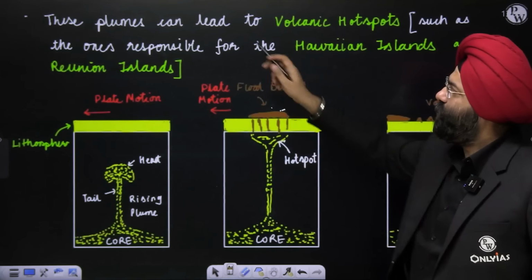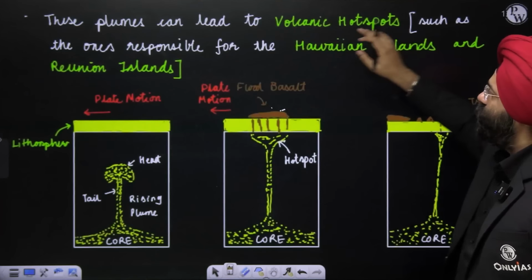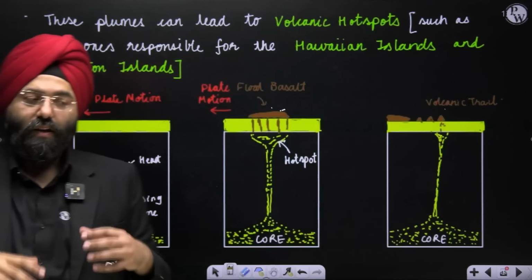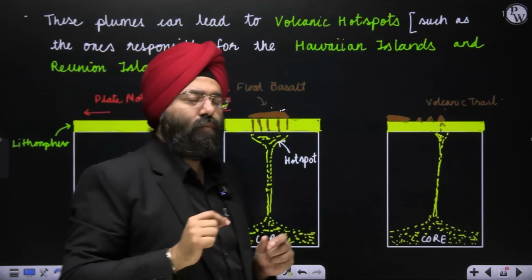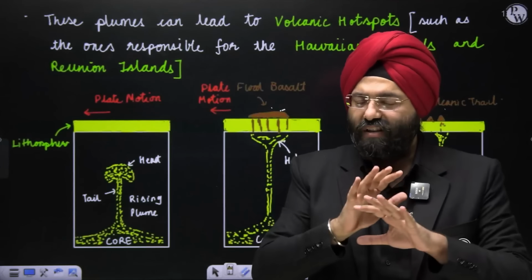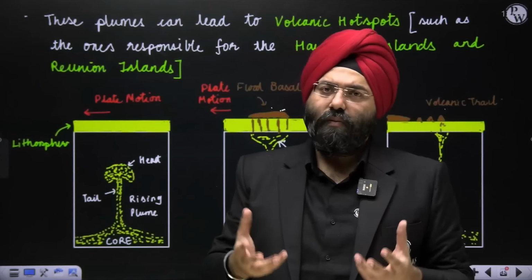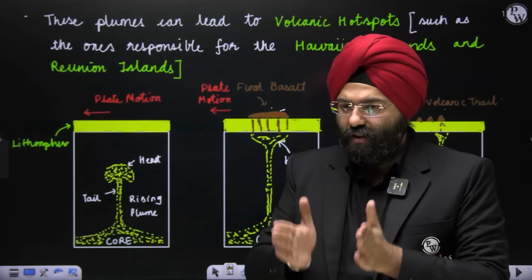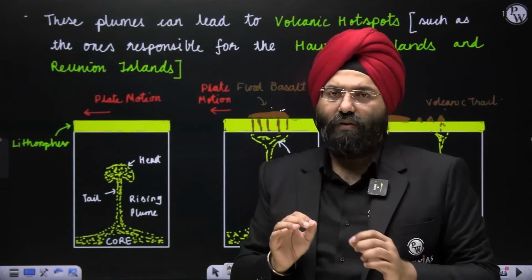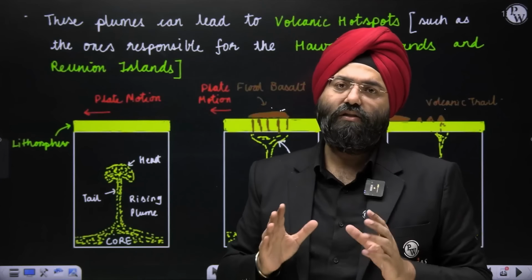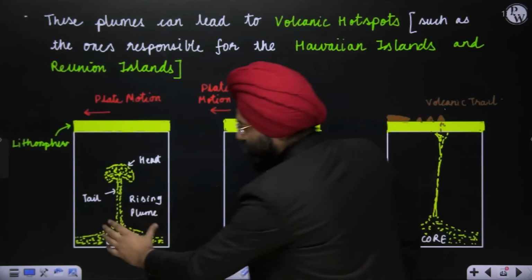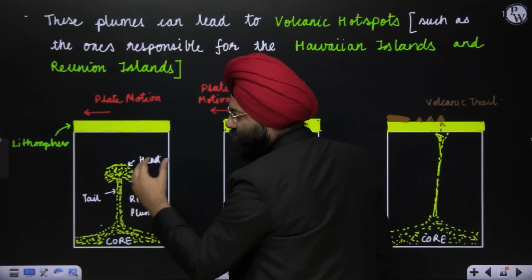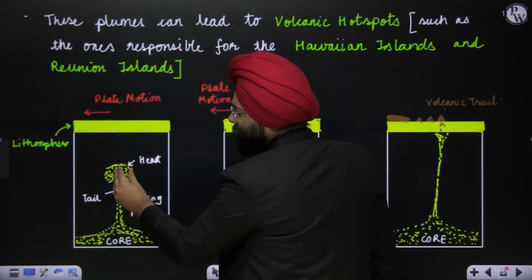Now what happens is, these plumes can lead to volcanic hotspots such as the ones which are responsible for the Hawaiian Islands. Now please understand this concept for 2 minutes. The actual reason why certain regions have plumes and other regions do not, there is no explanation for that right now. It is possibly because of the nature of the places where these magmatic eruptions are taking place. There is no correct explanation for that. But what we see is certain observations where these hotspots are formed. From the core-mantle boundary, this vertical column basically rises. This is again very hot magmatic substance that rises. They basically reach the surface.